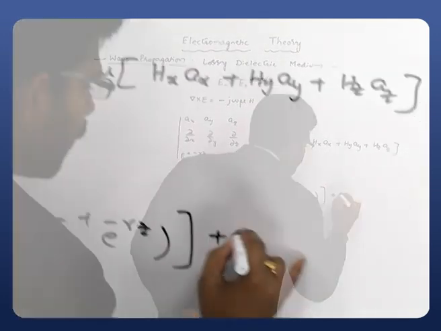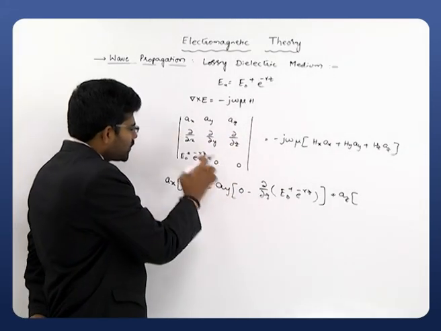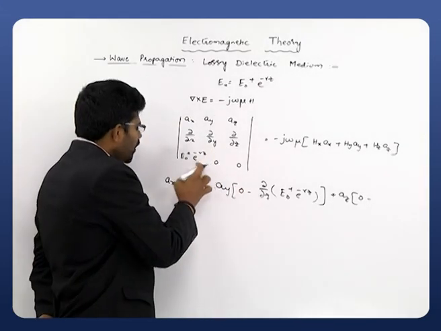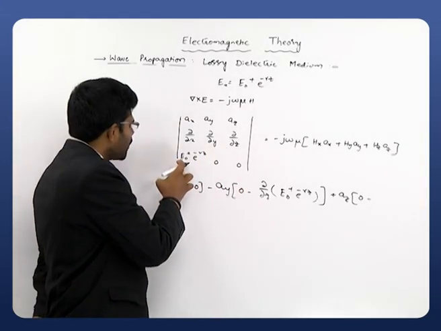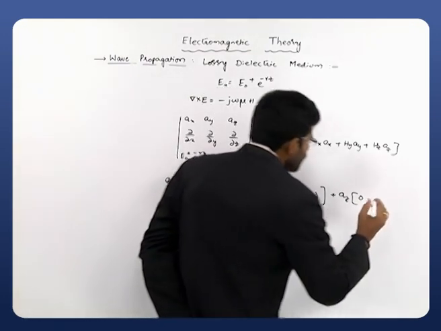So ax gives 0 minus 0, and minus ay of 0 minus dou by dou z of E naught plus e power minus gamma z, plus az multiplied with the third term, dou by dou x of 0 minus dou by dou y of this quantity. Since this quantity is not a function of y, that is also equal to 0.